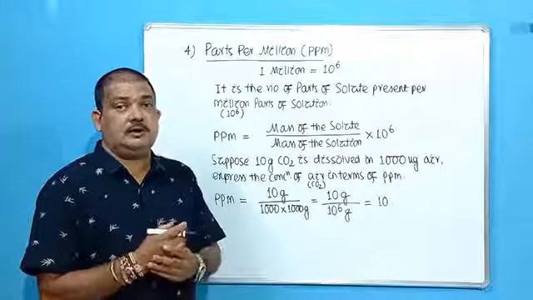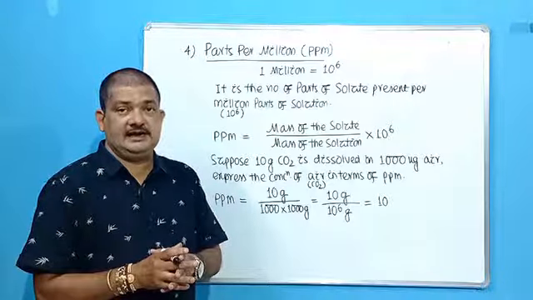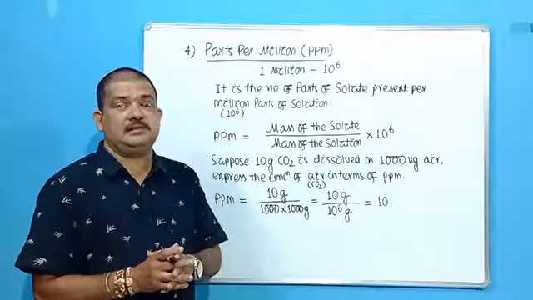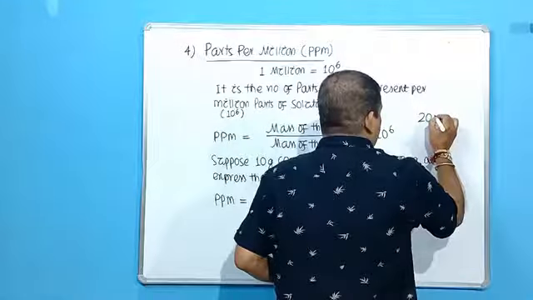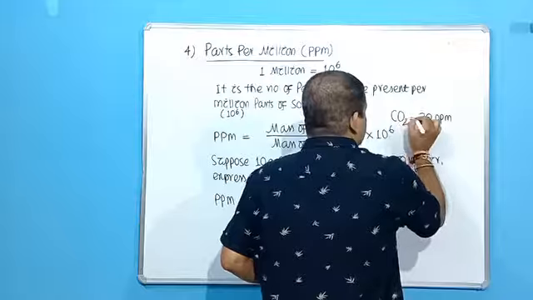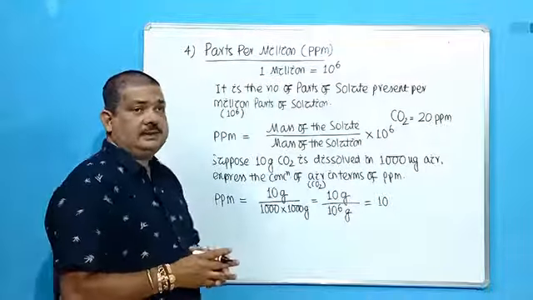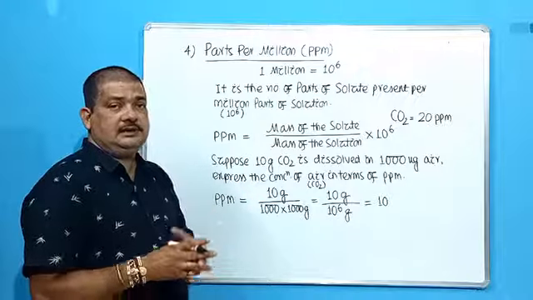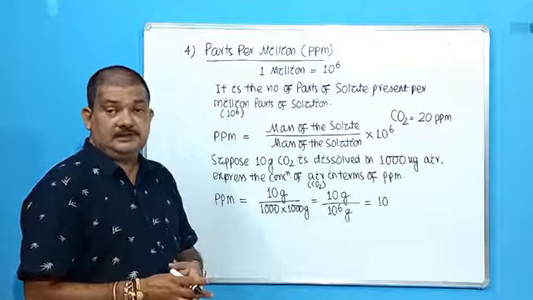How much amount of carbon dioxide has to be added in air so the concentration of carbon dioxide becomes 20 ppm? What mass of carbon dioxide has to be dissolved in air so that the concentration becomes 20 ppm?